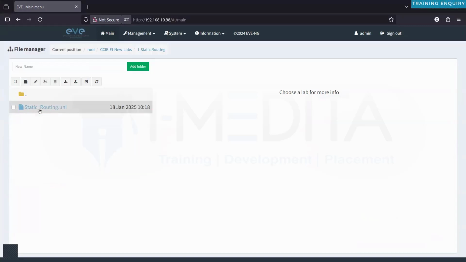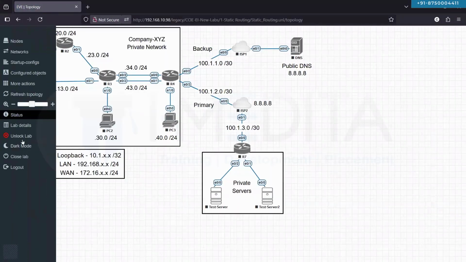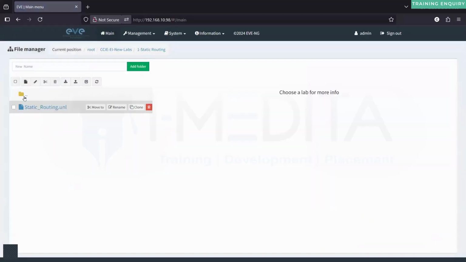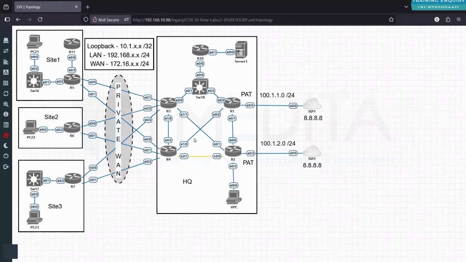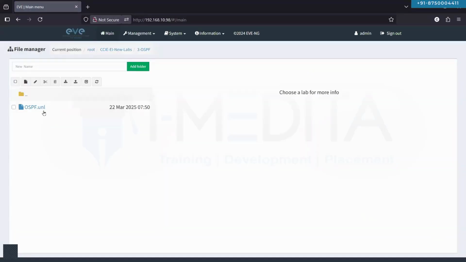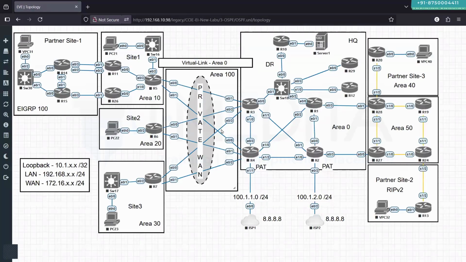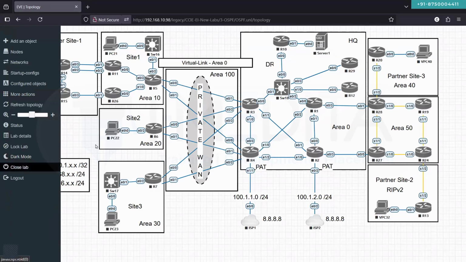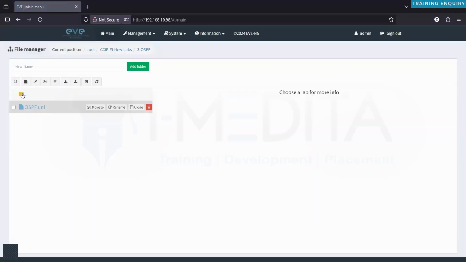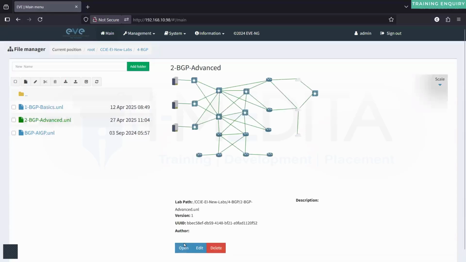If you click on static routing, you'll have a basic static routing topology, right? If you click on, let's say, EIGRP, you'll have a basic EIGRP topology. If you click on OSPF, you will have an OSPF topology. It's not going to be a small topology, but same goes for others as well, such as BGP and all. So you will have some BGP topologies respectively.